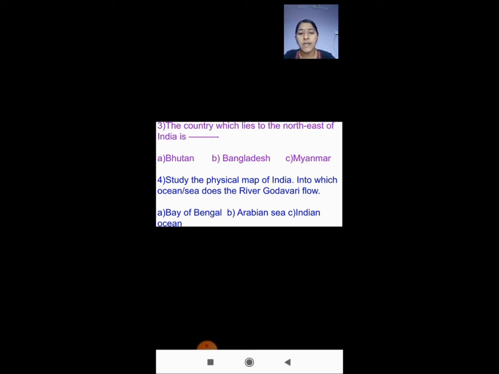Fourth one: study the physical map of India. Into which ocean or sea does the river Godavari flow? Can you guess which ocean it goes into? Yes, it is the Bay of Bengal. The answer is option A, Bay of Bengal.